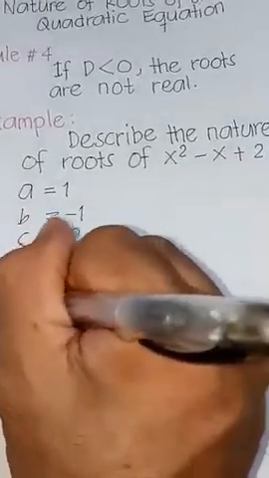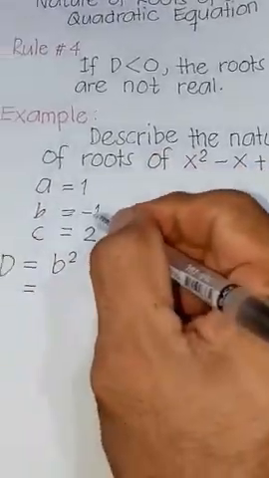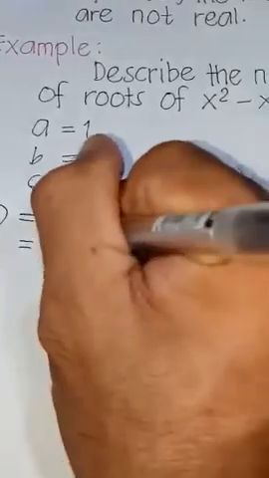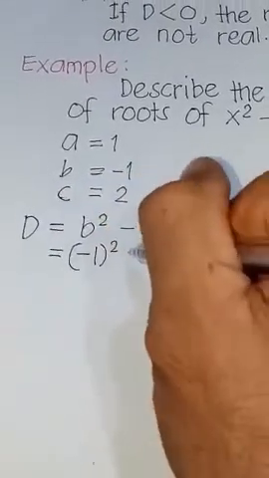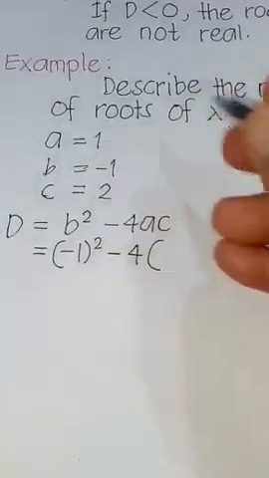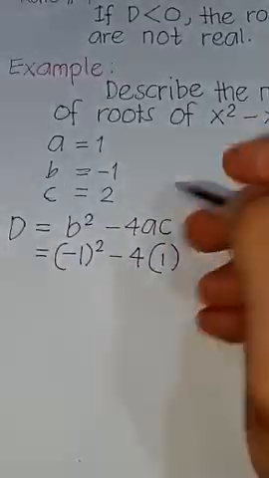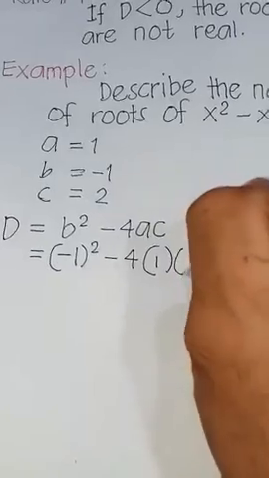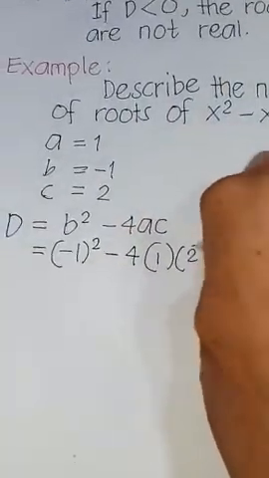So, substituting the values, our b is equal to negative 1, and that is squared, minus 4 times our a, which is equal to 1, while our constant c is equal to 2.